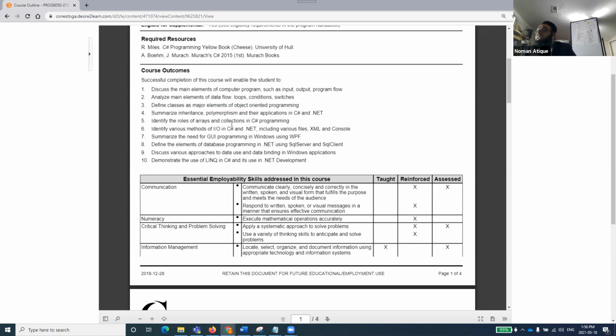Identify the roles of arrays and collections in C# programming. There is something called a collection. There is something called an array. We have talked about it. It might be a new word for a few people. We'll see what their roles are, and how we work with them.